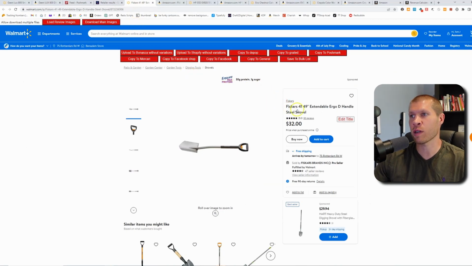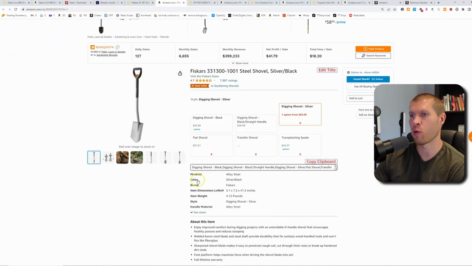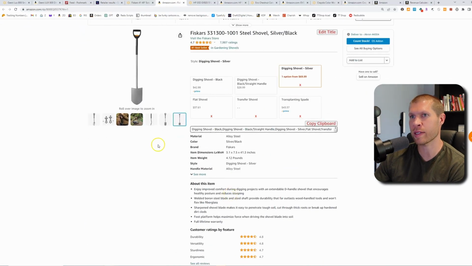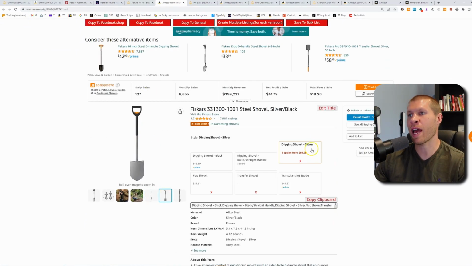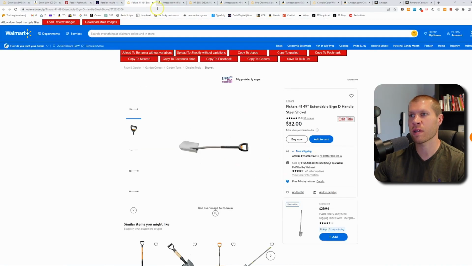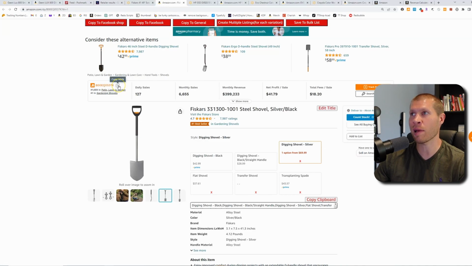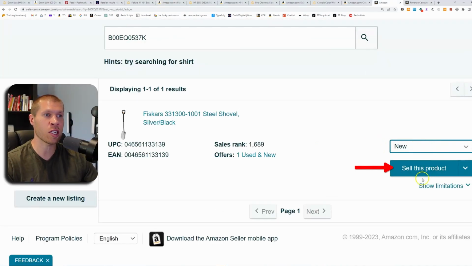So it's this Fiskars 49 inch extendable handle. Fiskars steel shovel, 41 to 49 inches, extendable. It's selling currently on Amazon for $70. On Walmart, it's going for $32. So the first thing we want to do is see if we can sell it, and we can sell this in new condition. It even has a really low sales rank, which is exciting.